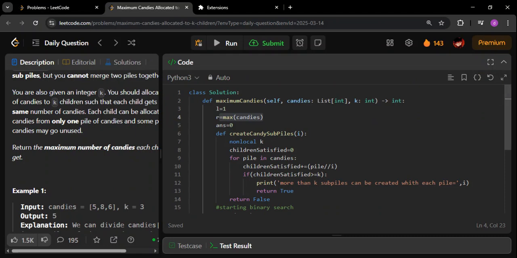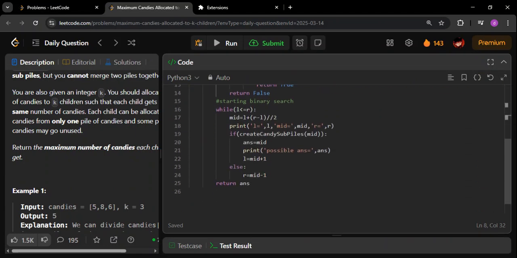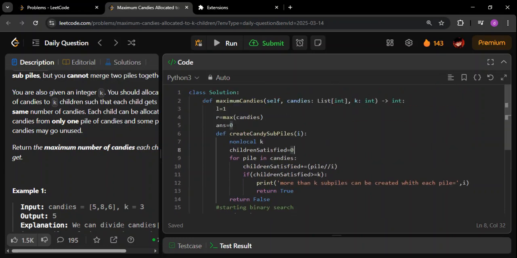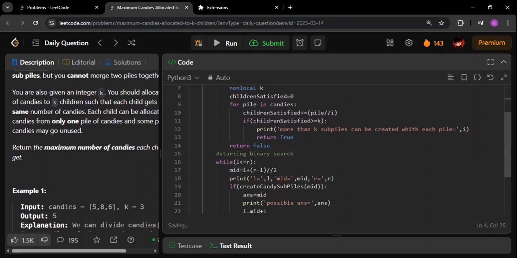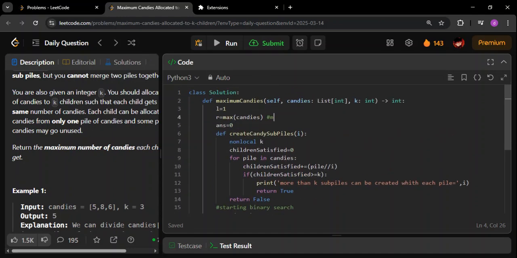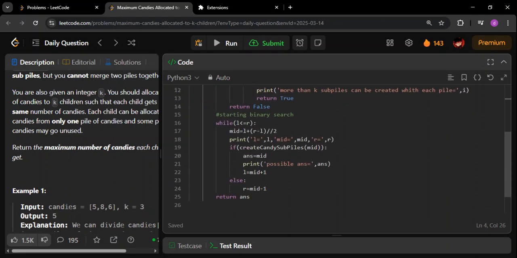If you talk about the space and time complexity, this time I want you to find out how it is going to be. So for that reason, let me call the max number of candies equal to m. Let me call this particular value as m. Now if I call this as m, let us see what is happening. So this whole binary search is going to happen from l equal to 1 till m. So binary search is going to take log m time.